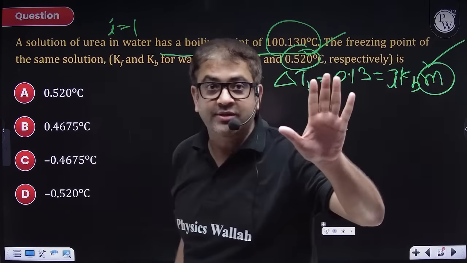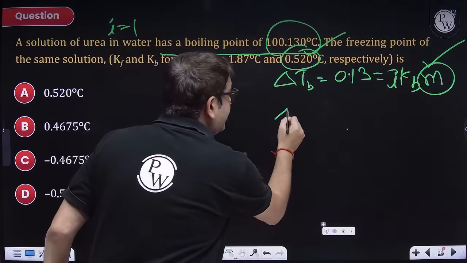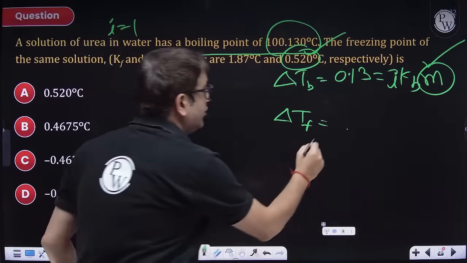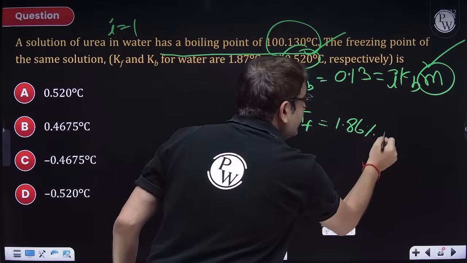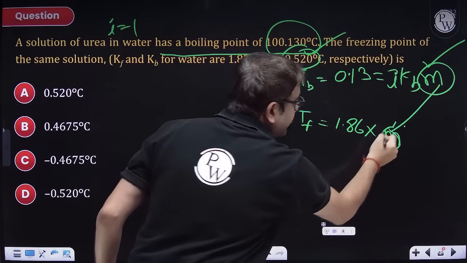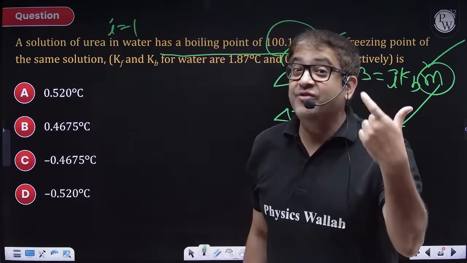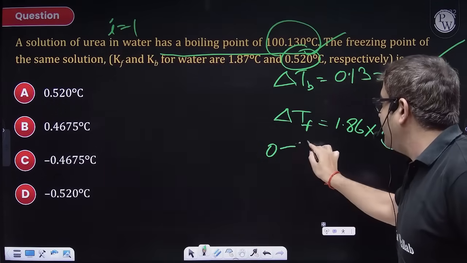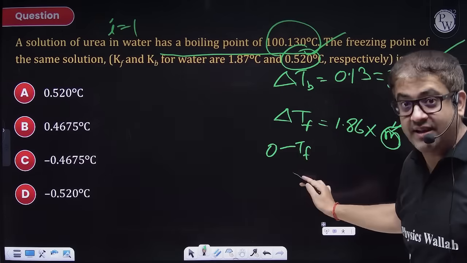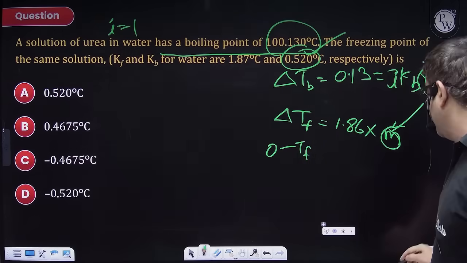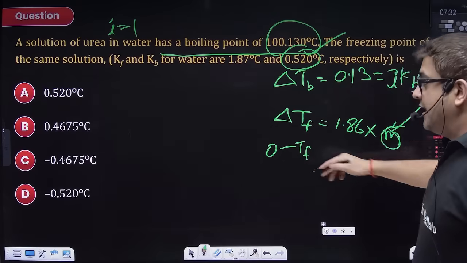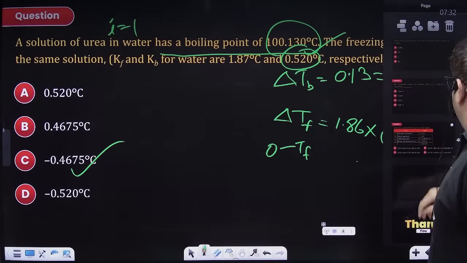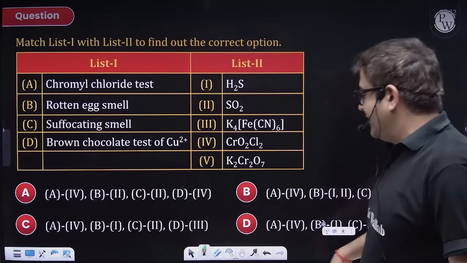I hope you can do this much. Now once you know molality, delta TF is equal to, i is definitely gone, Kf is given to be 1.86, into that value of molality, which you can put in. You are asked the freezing point of the solution. So what will it be, sir? It is 0 minus TF, that is TF naught minus TF. So that negative value will be your answer. I hope once you solve, you will get C as your answer. Moving to the last question.